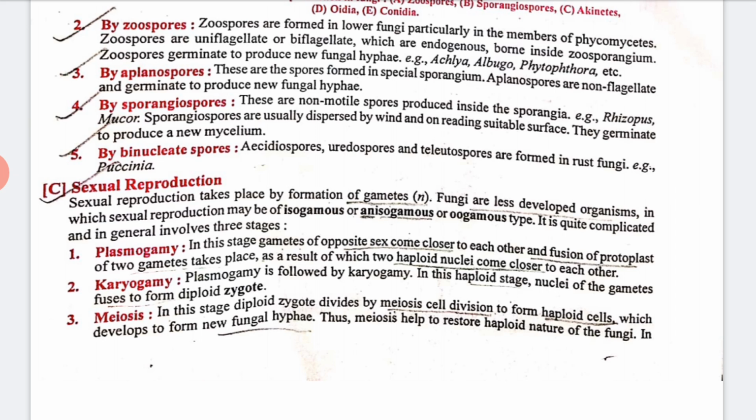Now after the zygote, next we have meiosis. In this stage the diploid zygote divides by meiotic cell division to form haploid cells, which develop to form a new fungal hypha. Okay, so in this way these are the three stages.